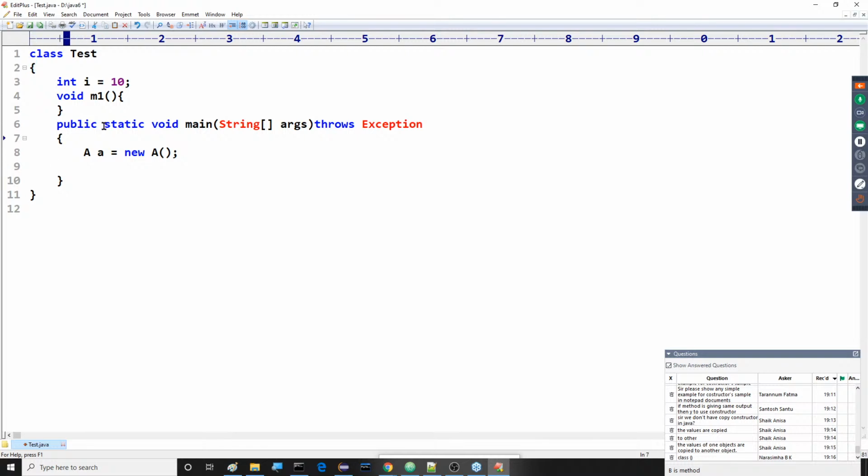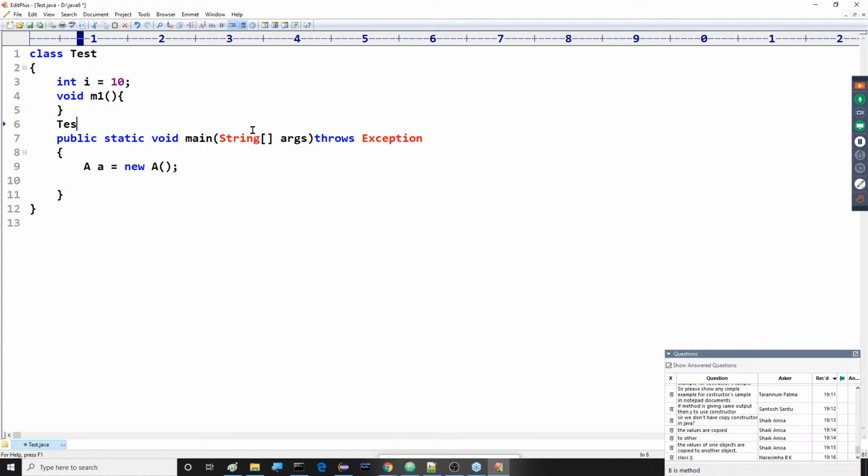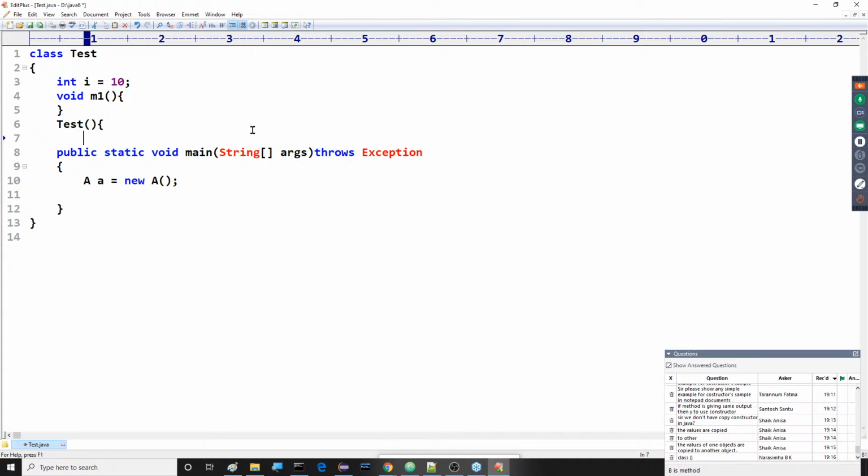Now I provide the Test class constructor, with an int parameter, int val.